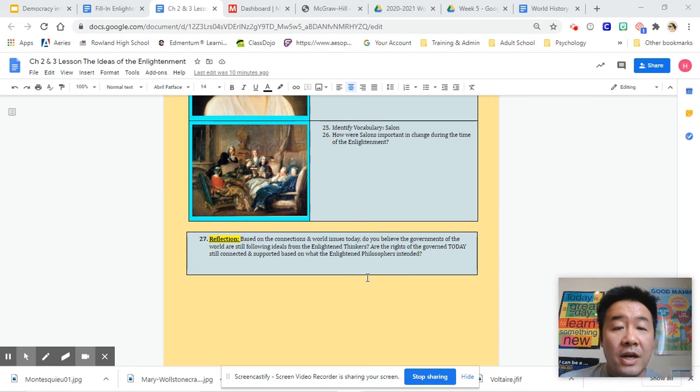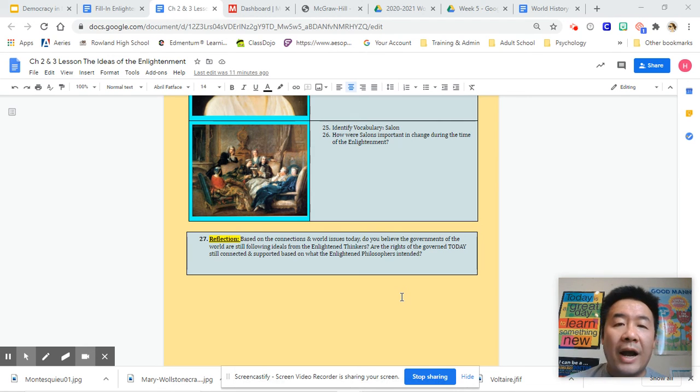But based on what you know about world issues and how things are going on today, do you believe the governments of the world are still holding true, or still using and practicing ideals from the Enlightenment speakers? And think about if the rights that we have today are still connected and well supported by the ideas of the Enlightenment times. So that is actually a big question.